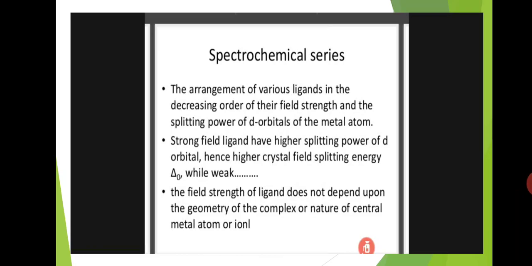Strong field ligands have higher splitting power of d orbitals, hence higher crystal field splitting energy, Delta O, while weak field ligands have lower.